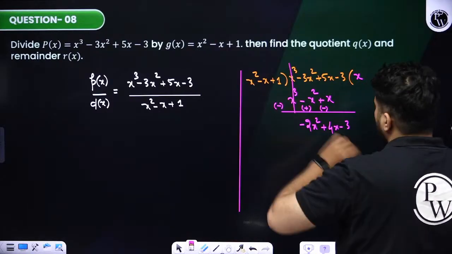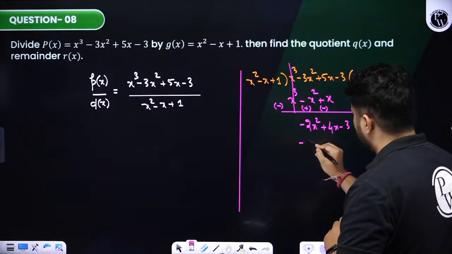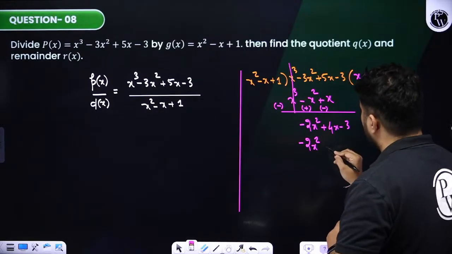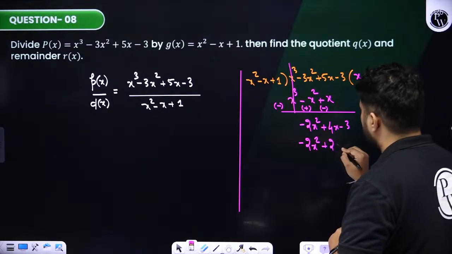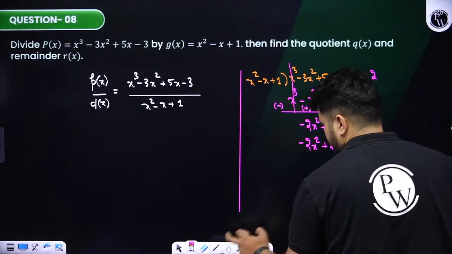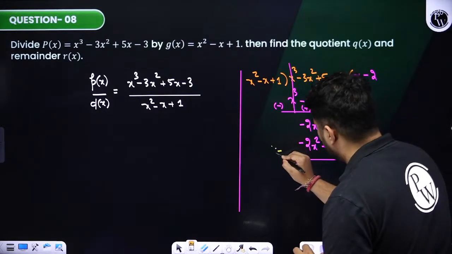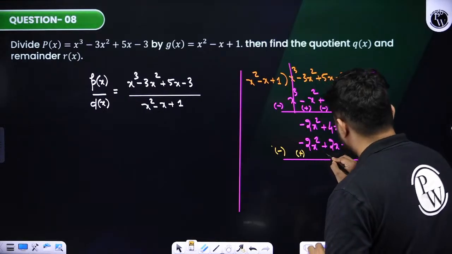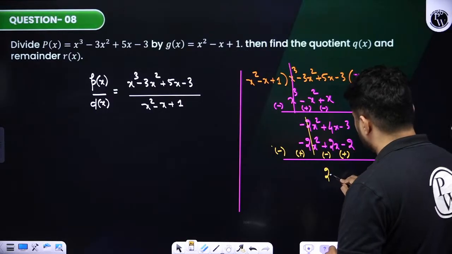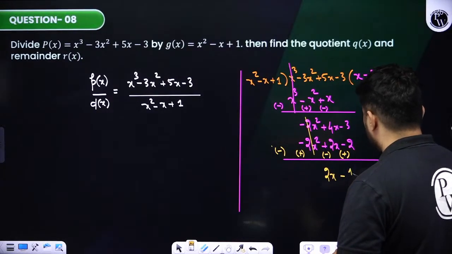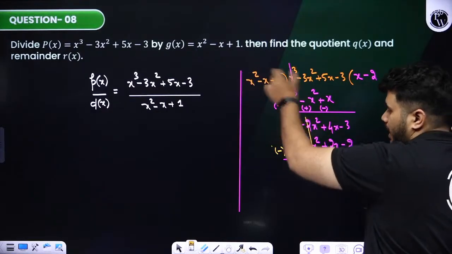Again, what do we use here? Here we have minus 2, so we multiply by minus 2. Already x square is there, so multiplying, this will be minus 2x square, minus of minus plus, it will be 2x and minus 2. Clear? Now subtract them, so the sign will change. Here it will be plus, here minus, here plus. So it cancels. 4x minus 2x will be 2x. Minus 3 plus 2 will be minus 1.